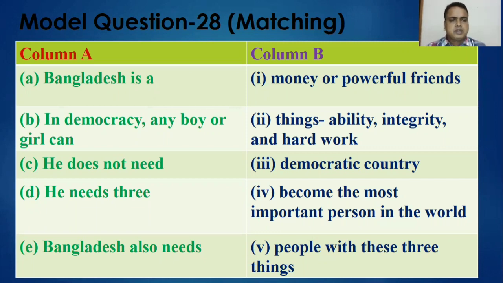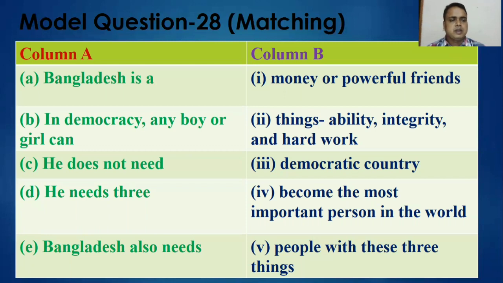Dear learners, match it properly. At first, A will be Bangladesh is a democratic country. Number B, in democracy, any boy or girl can be the most important person in the world. So here B will be matching with number 4.